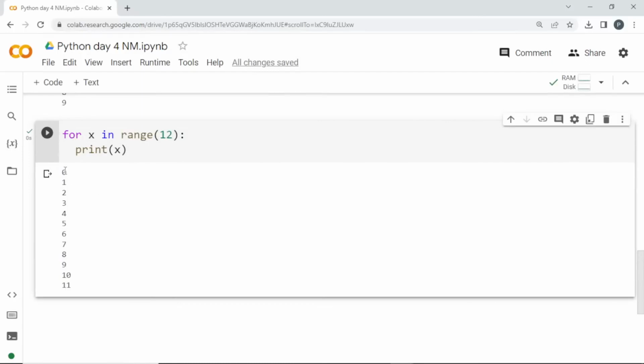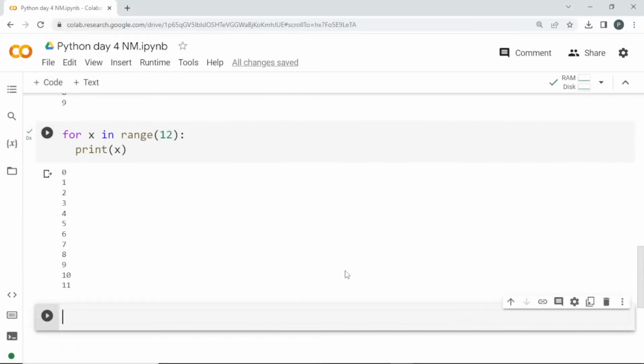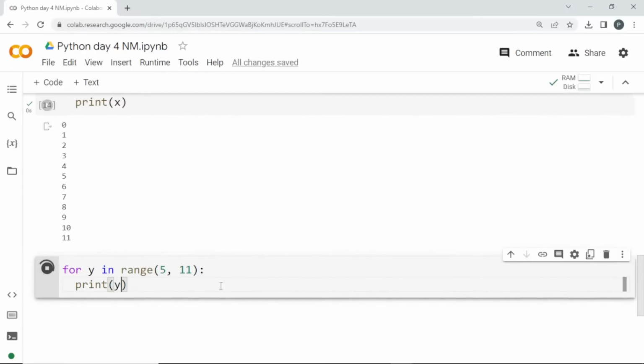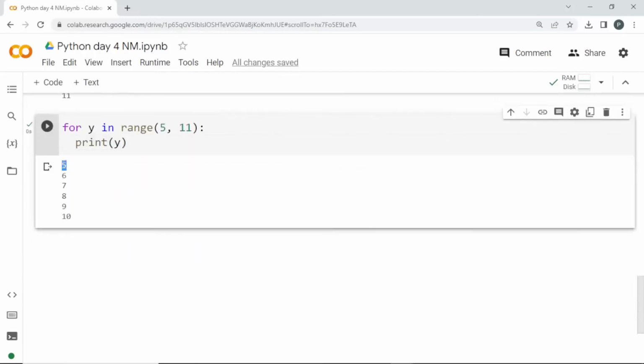So instead of starting from 0, you can give the number which you want to start. So for y in range, I'll start from 5 and end till 10, so I have to mention 11 here. I'll print y. So what will happen now? It is starting from 5, the number I have mentioned, and the ending number is 11, so it will print till 10. So we got that output.